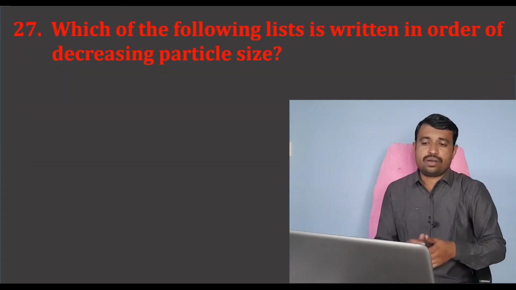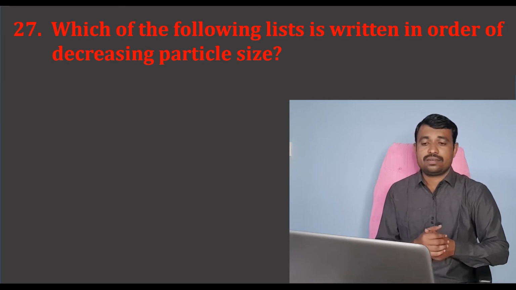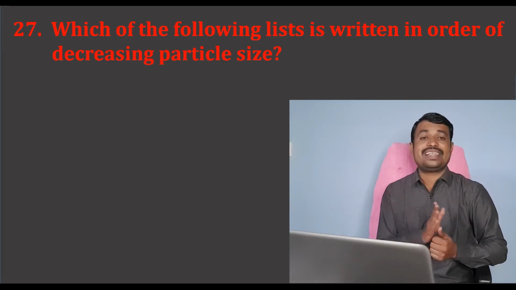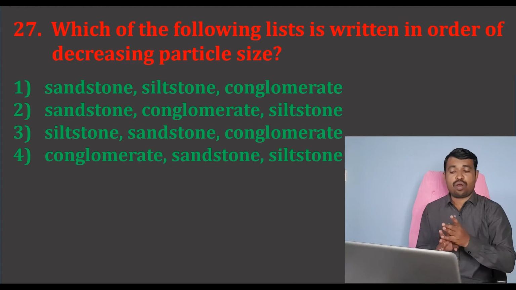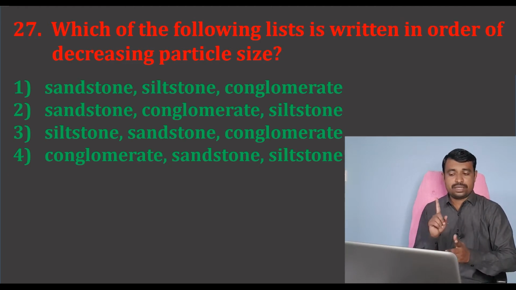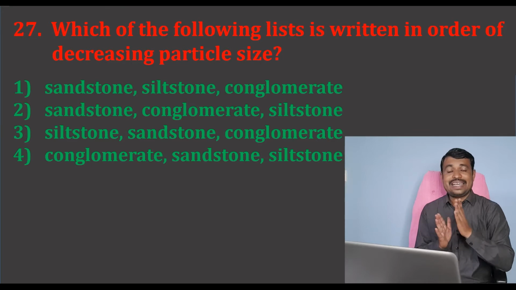The next question: which of the following lists is written in order of decreasing particle size? When we look at these four options, the first option is sandstone, siltstone and conglomerate. The second option is sandstone, conglomerate and siltstone. The third option is siltstone, sandstone and conglomerate, and the fourth one is conglomerate, sandstone and siltstone. So these four options consist of the same rocks, but we need the grain size in decreasing order.